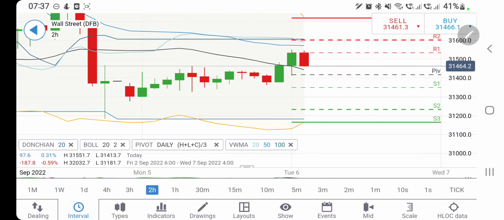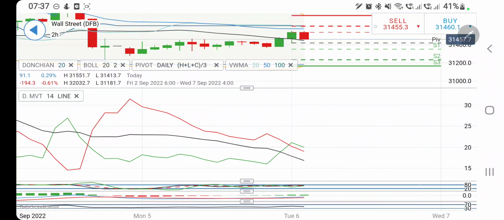Those who follow me regularly, I have told you last week also, I am telling you this week again, 31700, if it trades above, then 32,000 is the target. I have told you on Friday, and it has achieved 32,000 on Friday, dropped since then. Now again, if it trades above 31700, it will hit 32,000 levels. So that makes 31700 a very strong resistance zone.